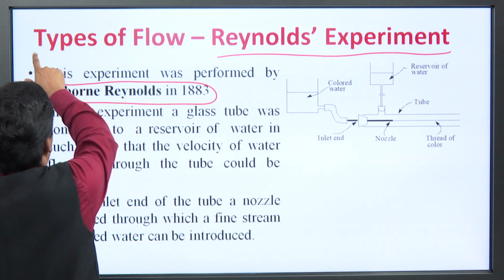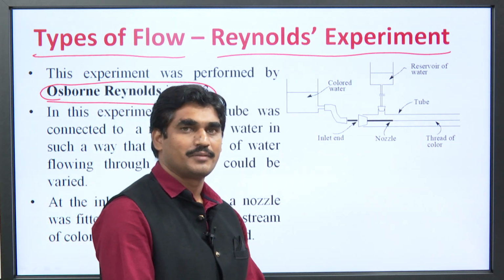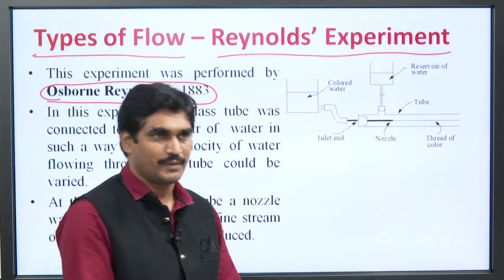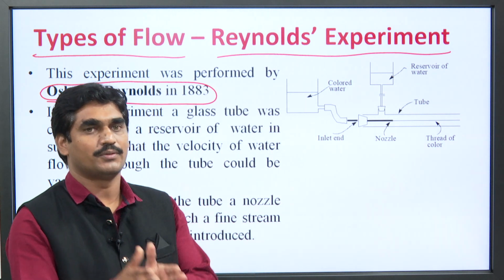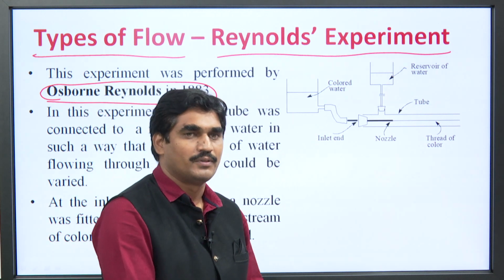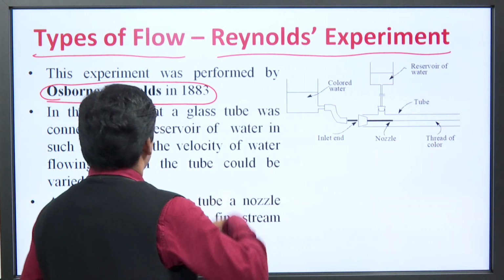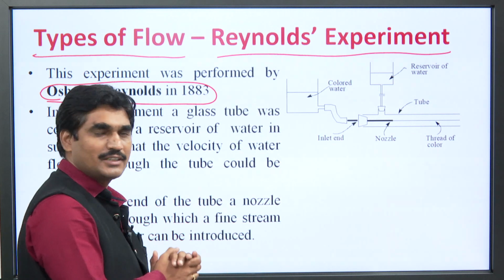Here you are seeing the term types of flow, that means with the help of this experiment we can explain what is the type of flow, that is, whether the liquid moving in the tube is turbulent flow or laminar flow. So what is there in this experiment?